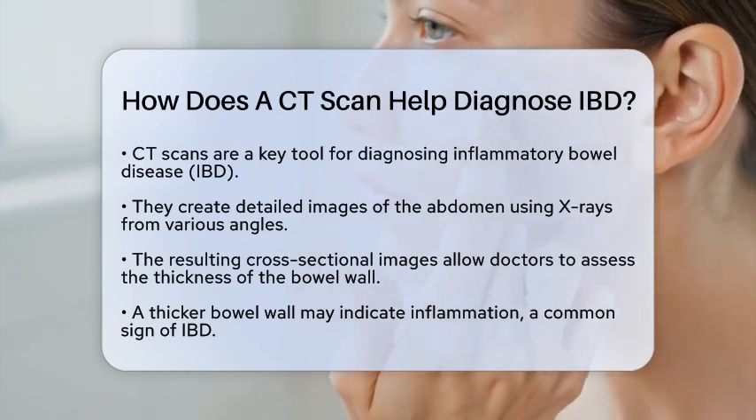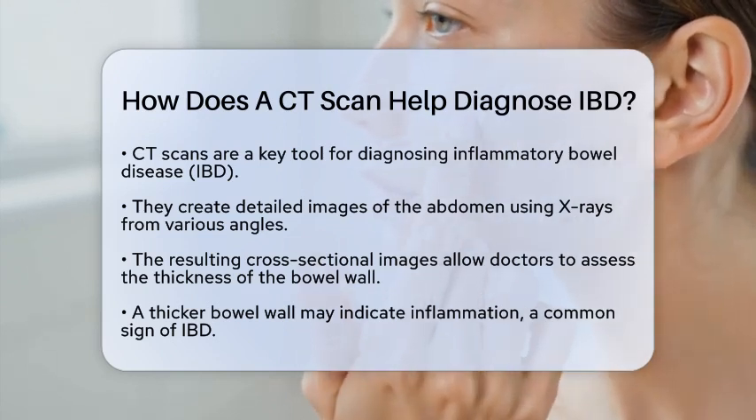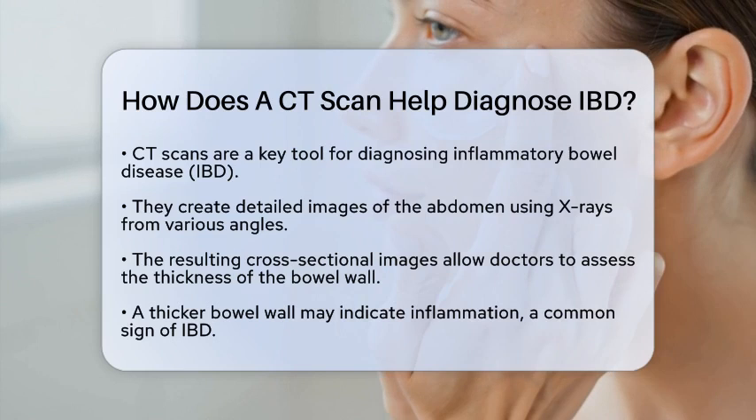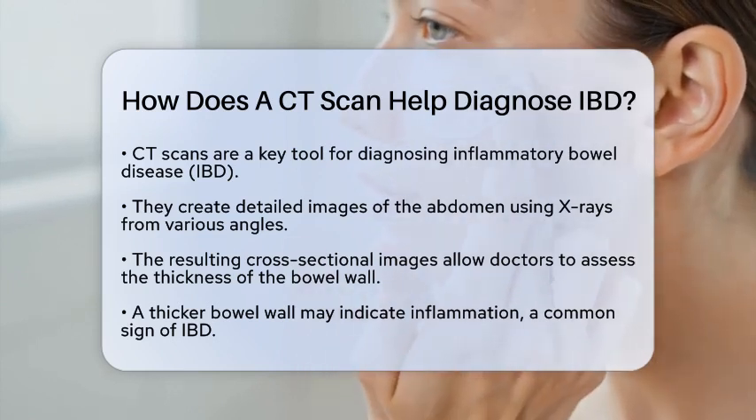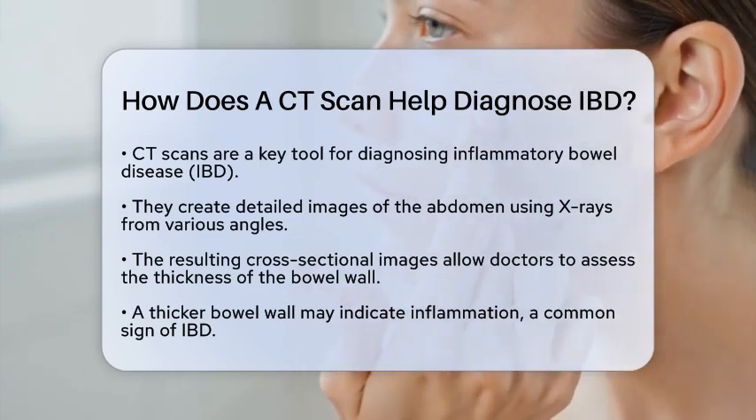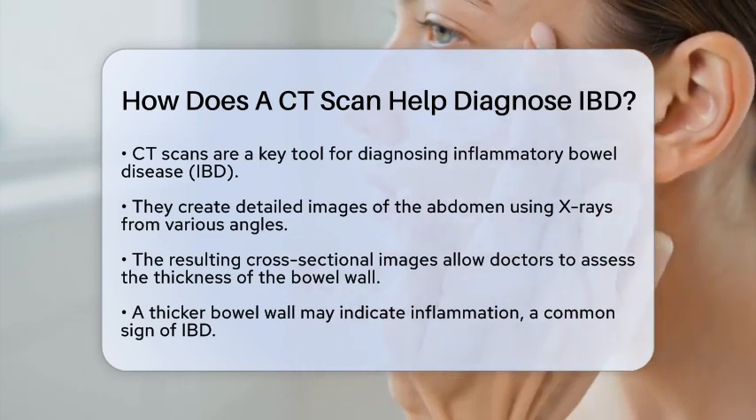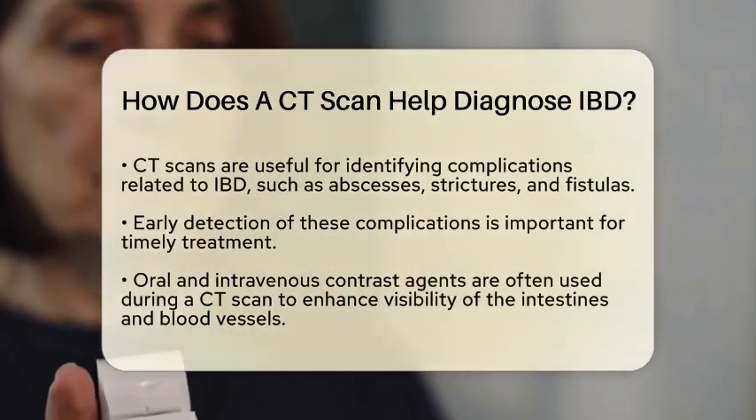A CORT scan works by taking X-rays from various angles. These images are then combined to form a cross-sectional view of your internal organs, including the intestines. This allows doctors to observe the thickness of the bowel wall. When the wall is thicker than normal, it can indicate inflammation, which is a typical sign of IBD.